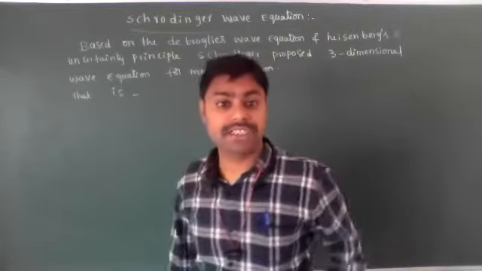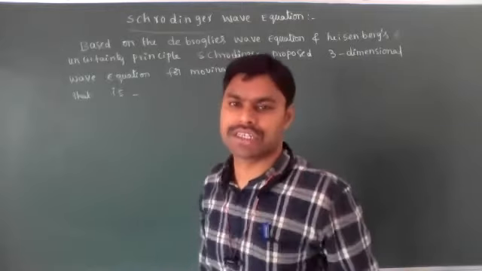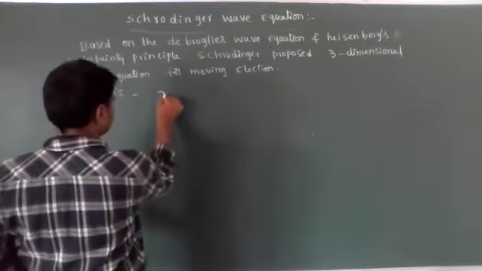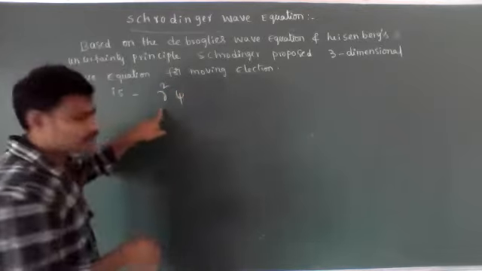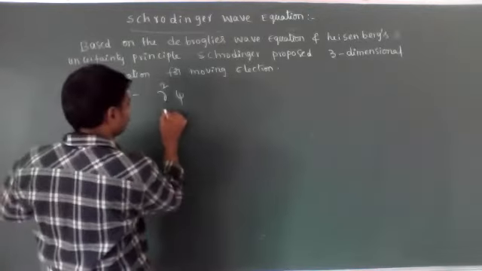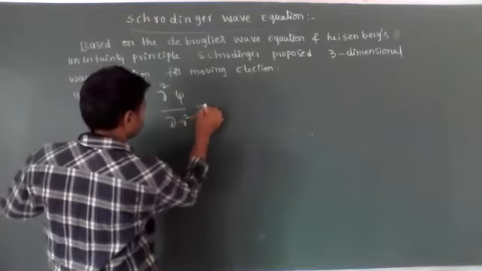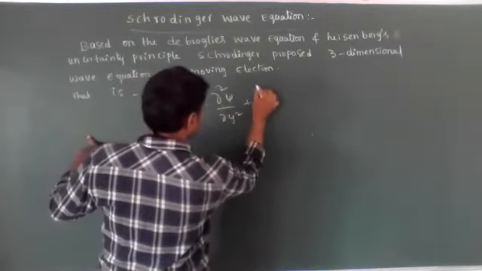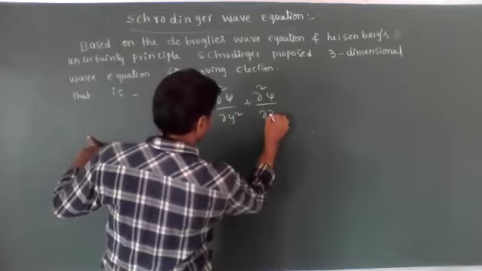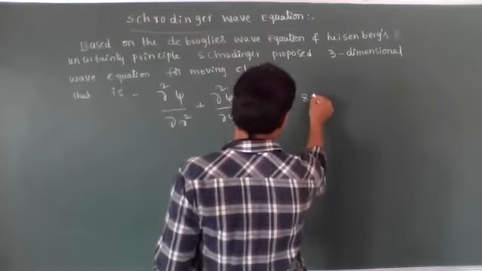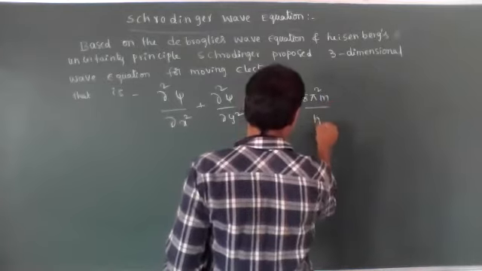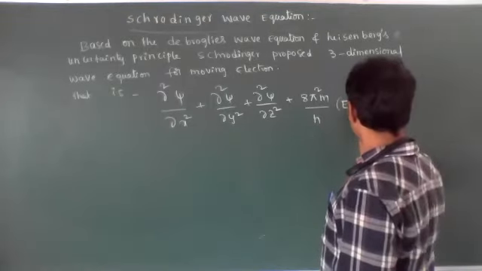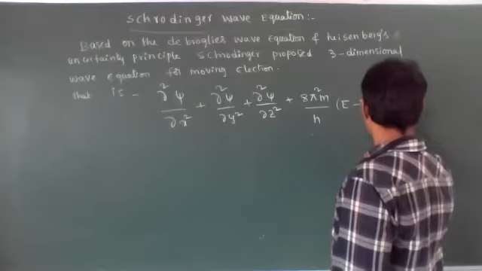See, that equation is very important. It is directly a three-dimensional equation. Here the mathematical tool we need to remember is dou square. This symbol is called dou square psi by dou x square plus dou square psi by dou y square plus dou square psi by dou z square plus 8 pi square m by h square into E minus V psi is equal to 0.